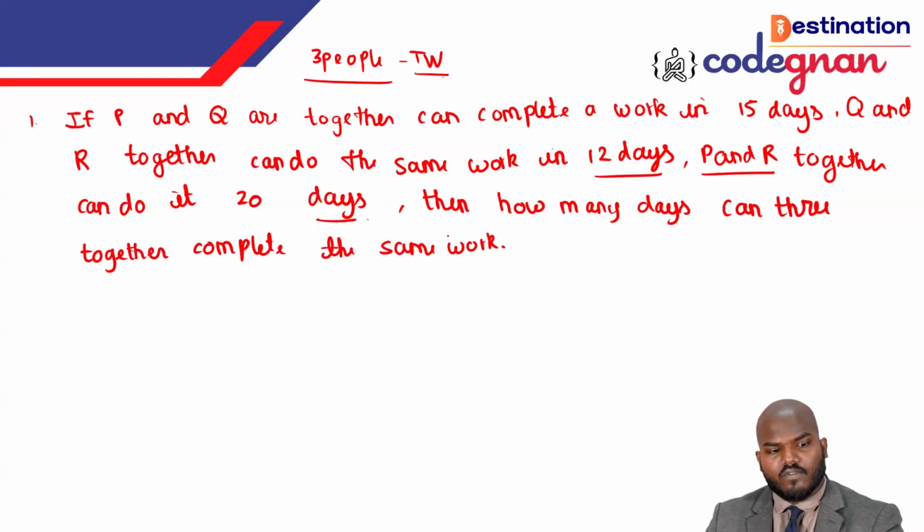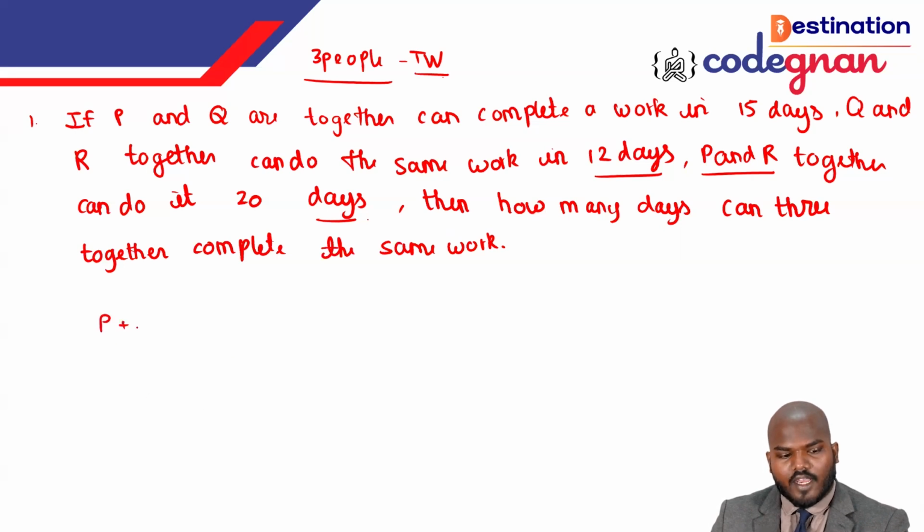So this is the question. We are able to see this one. If P and Q together can complete the work in 15 days. So P and Q. What is the first step, guys? Everyone should have done this before I say it.